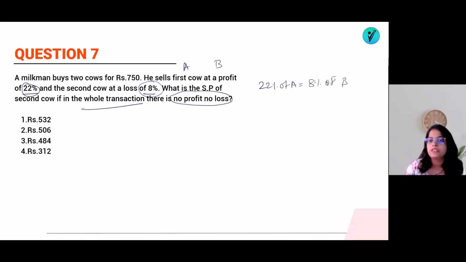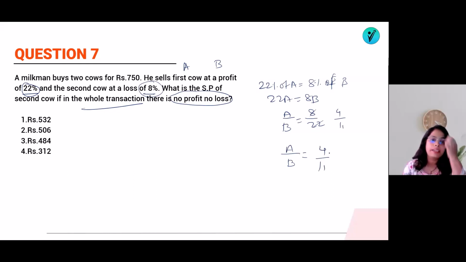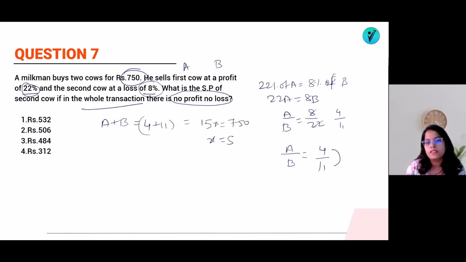So we can say that 22% of A is equal to 8% of B. That means the percent will get cancelled. So 22A is equal to 8B. That means A by B is equal to 8 by 22, which is equal to 4 by 11. So the total price of A and B is in the ratio 4 by 11, and we know that total CP is equal to 750. So 4 plus 11, that means 15x is equal to 750. So 1x is equal to 50.